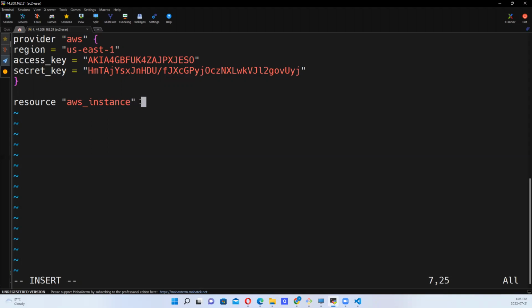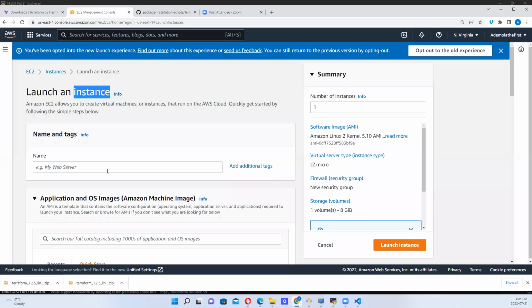So the next part is the name you want to call it. What name do you want to call this? It could be EC2 instance, it could be anything, whatever name you want to call it. This is not the tag. Let me show you something. This is not this tag. We'll look at tags later.